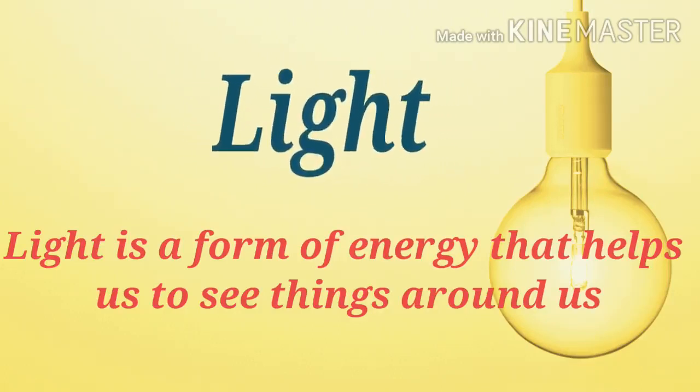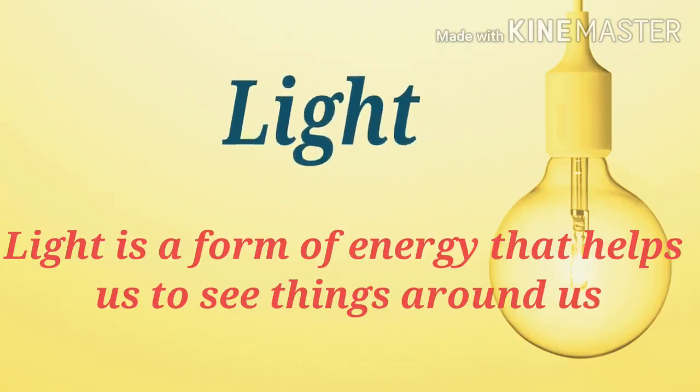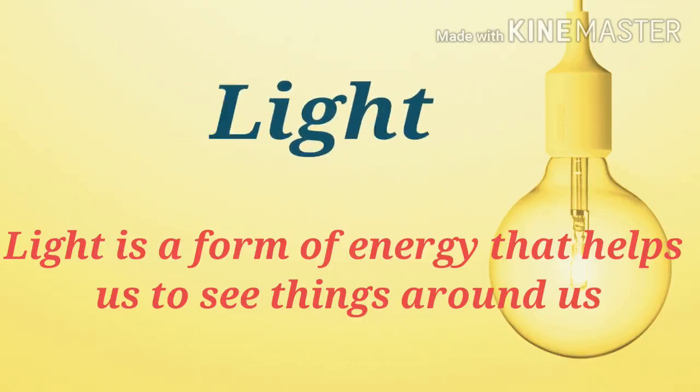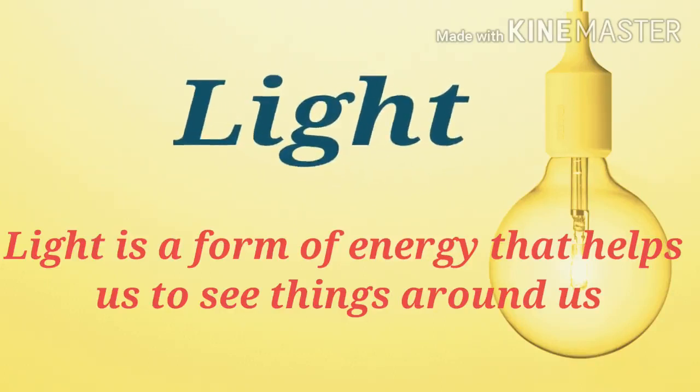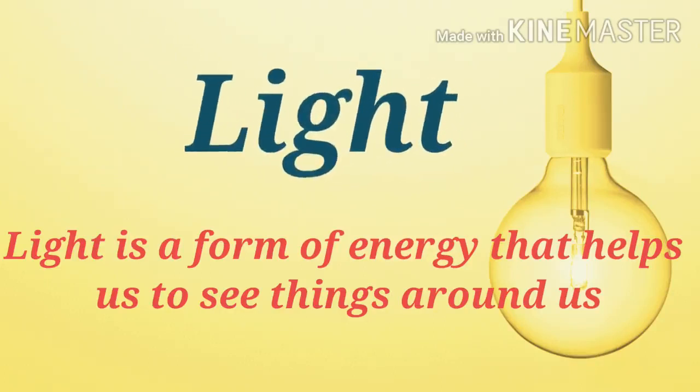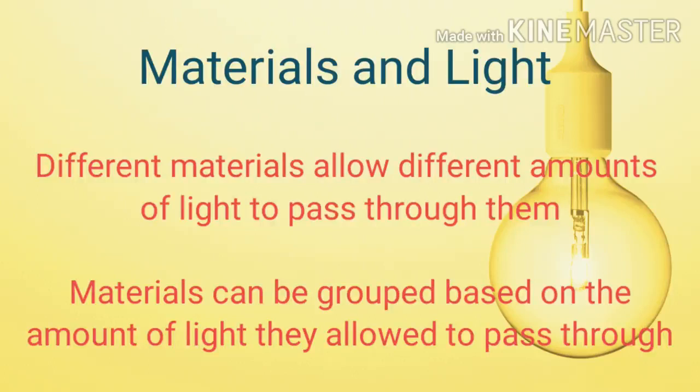And we receive light from the natural source of light, that is the sun, and from candles, bulbs, tube lights, etc., that are man-made. Now let's talk about materials and light. Different materials allow different amounts of light to pass through them. Materials can be grouped based on the amount of light they allow to pass through them.